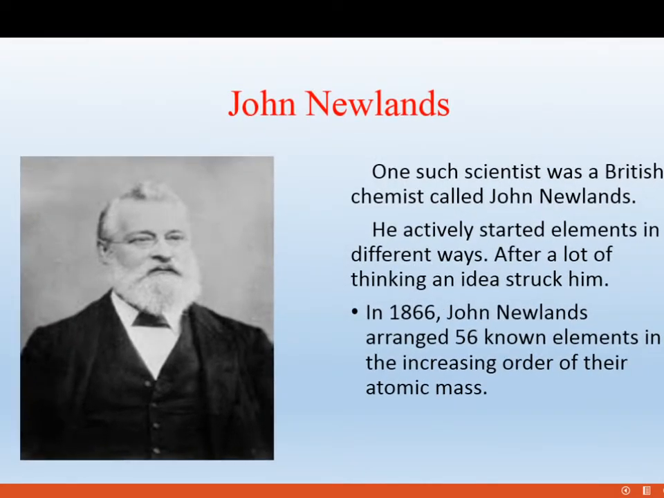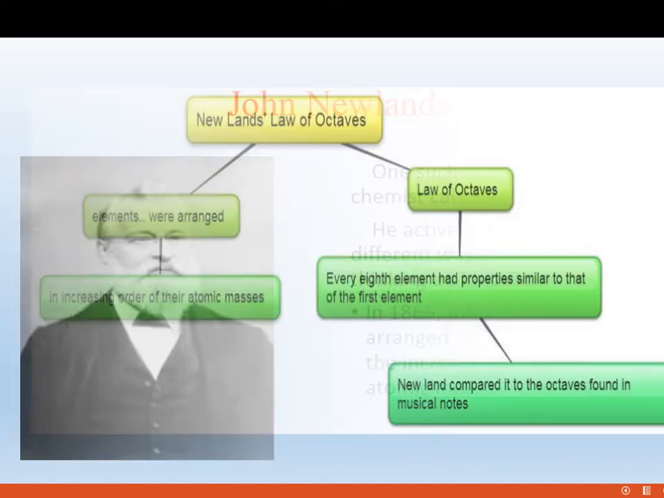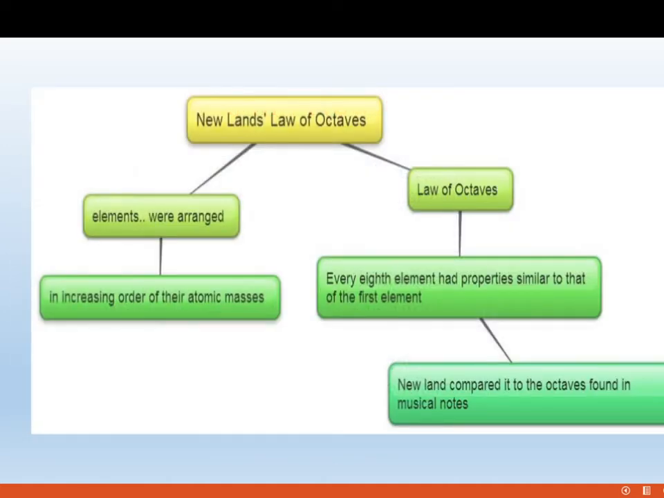He is a British chemist. He actively sorted elements in different ways. Dobereiner arranged only 9 elements, but Newland arranged 56 known elements in the increasing order of atomic masses. He also used atomic mass to arrange the elements. He gave one law that is called the law of octaves. It means every 8th element had properties similar to that of the first element.